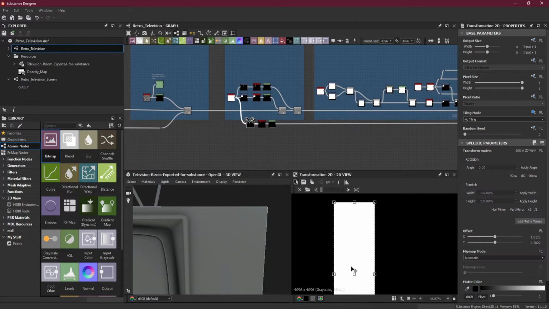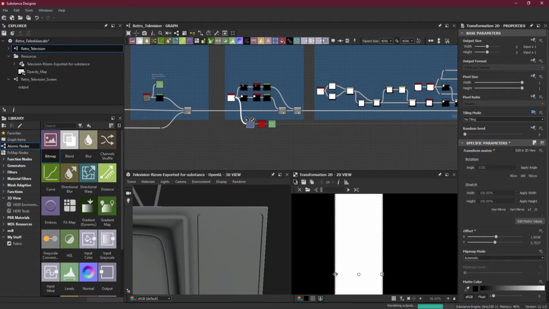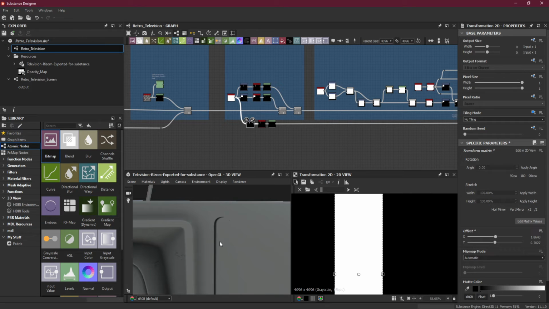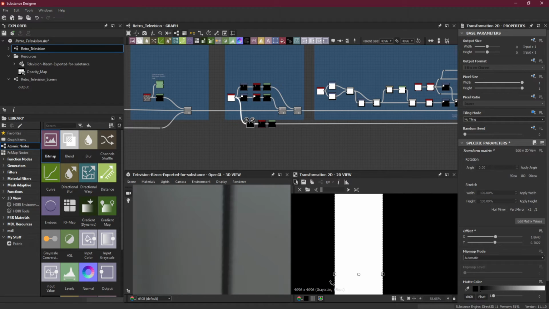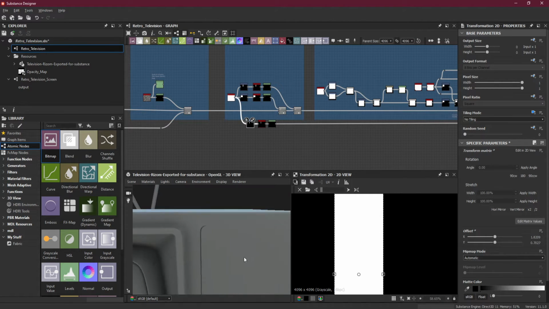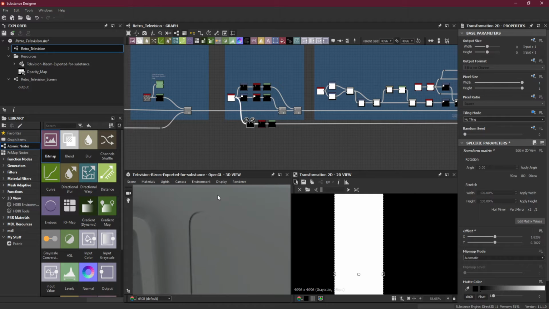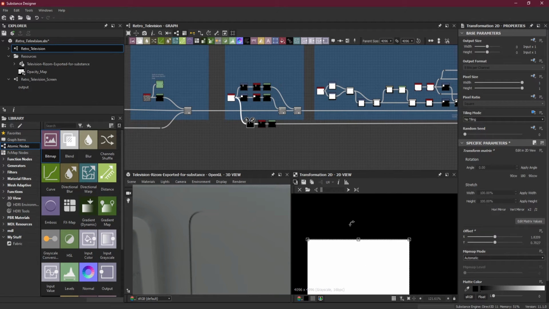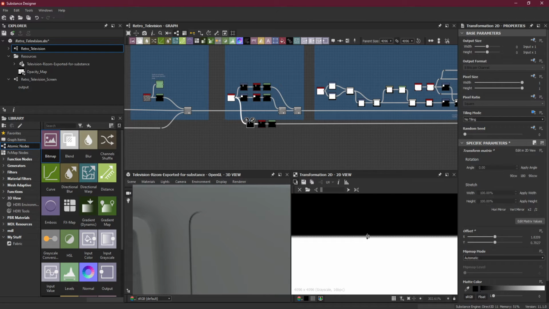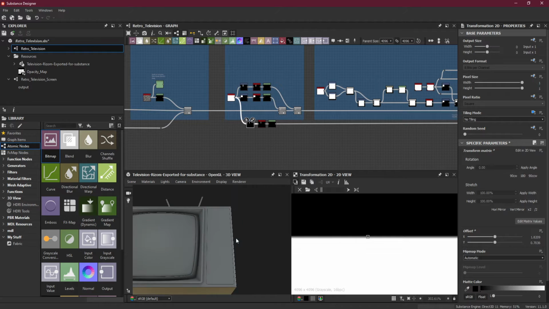So I have plugged this into the blur HQ and the levels, and now I will adjust the size of it so I can have this sort of panel here. Let me resize this so it will adjust there. Okay, now you can see that this is what I was looking for.